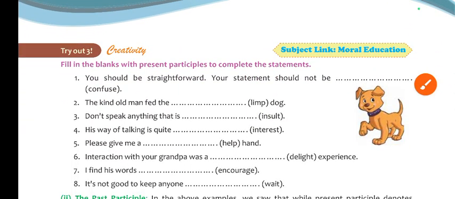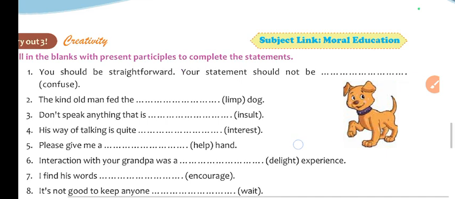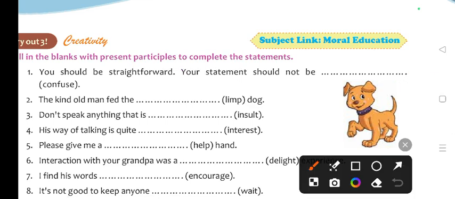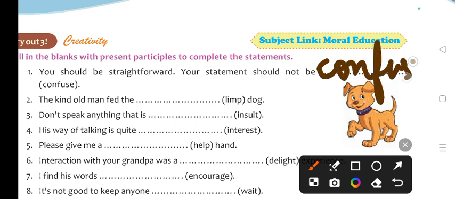Now fill in the blanks with present participle to complete the statement. You should be straightforward. Your statement should not be what? Should not be. Confuse will change into confusing. Understand? It should not be confusing. The kind old man fed the limping dog.